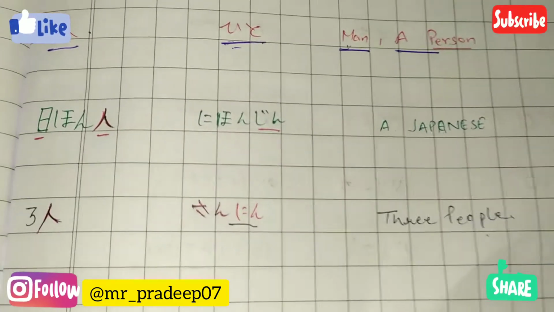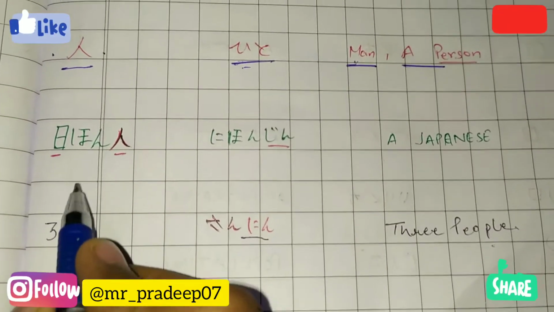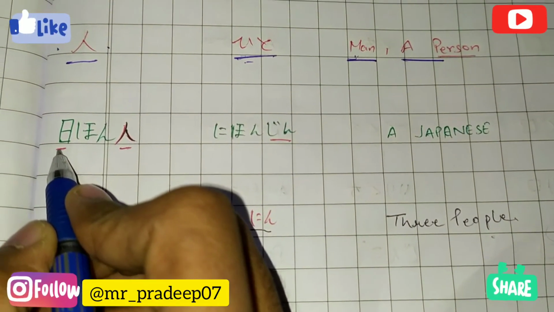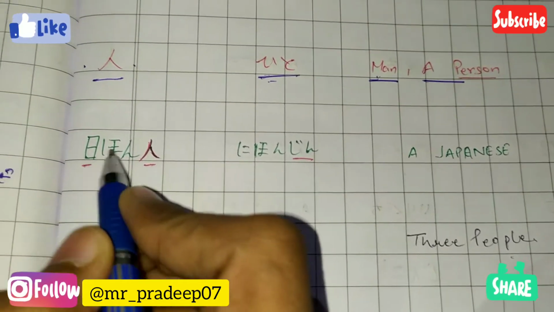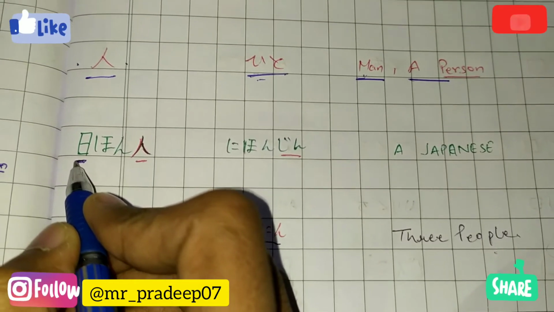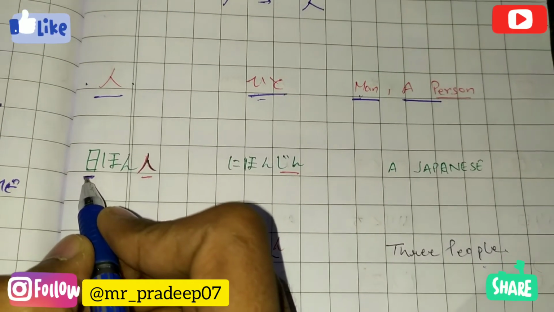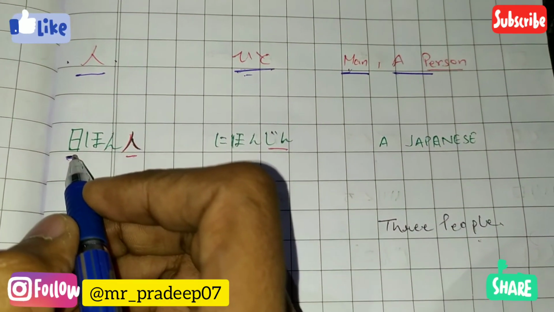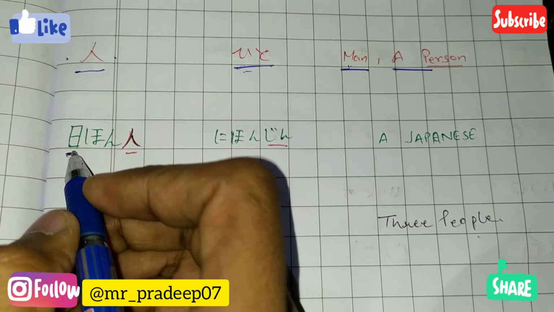Second meaning is, here we are using it as a suffix, and you can see the kanji I have written here. We have learned this kanji in our first video. I'll drop the link in the description of this video.